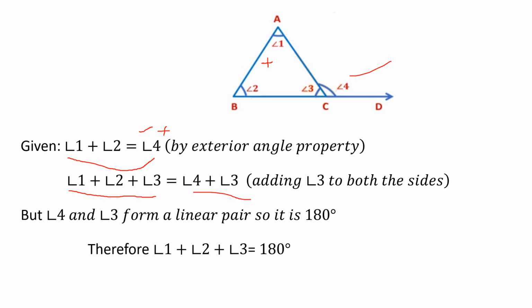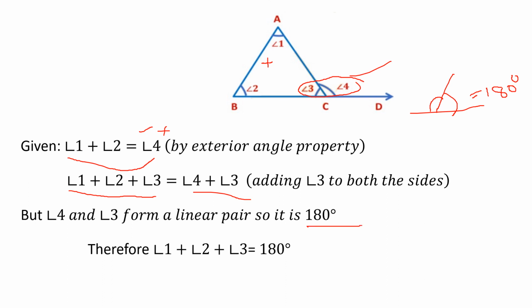Next, angle 4 and 3. Can you see here? Angle 4 and 3 are a linear pair of angles, because there is one straight line, one common arm, and the angles are formed on both sides. So this angle plus this angle is equal to 180 degrees. Linear pair definition. So we can say that angle 4 plus angle 3 is equal to 180 degrees, because angle 4 and angle 3 form a linear pair. So it is 180 degrees.